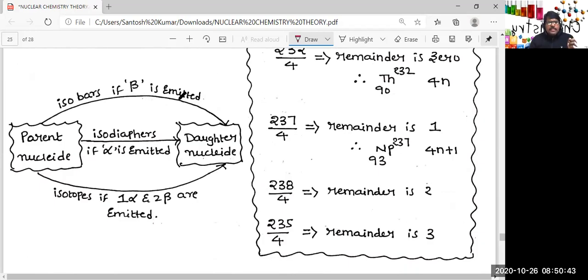So here, if beta is emitted, isobars. If alpha is emitted, isodiaphers. We discussed already. And if one alpha particle and 2 beta particles are emitted, the relation with the resulting nuclide will be isotopic relation.